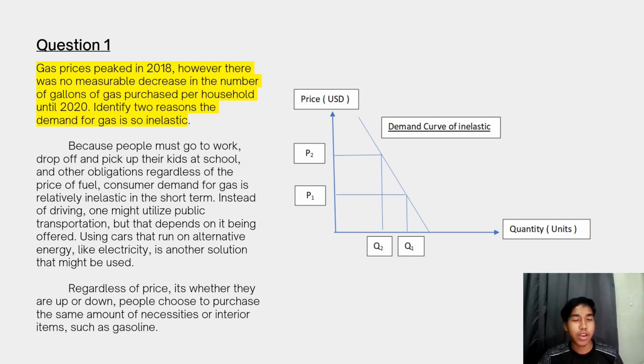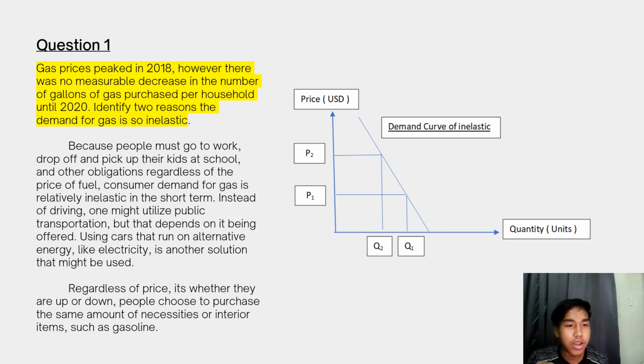So we look at question 1. The question is: gas price peaked in 2018. However, there was no measurable decrease in the number of gallons of gas purchased per household until 2020.